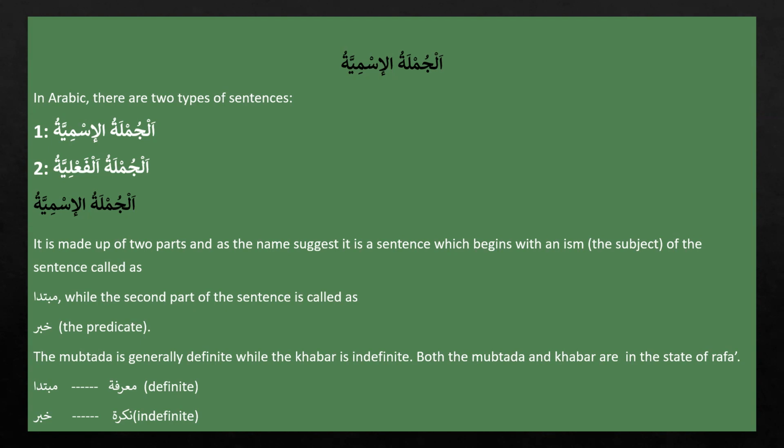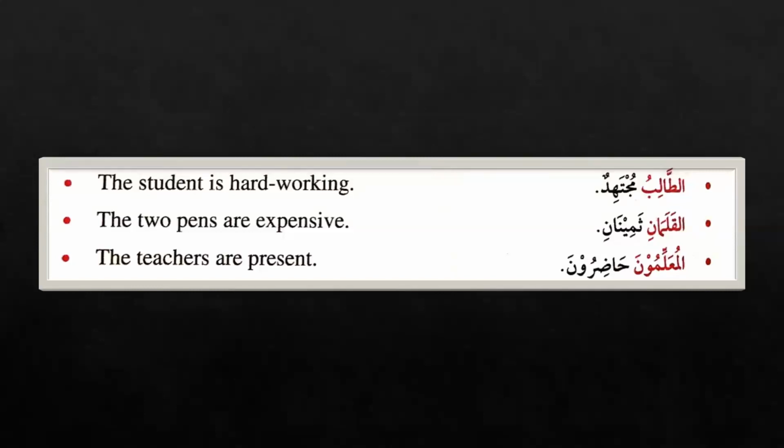Inshallah, we will study more about Jumla Ismiya when we go back to ism studies. So, coming back to Jumla Ismiya, we learned that it has two parts, Mubtada and Khabar. Mubtada must be Marifa, that is definite, and the Khabar must be Nakira, that is indefinite. Alhamdulillah. And here are the examples for a Jumla Ismiya.